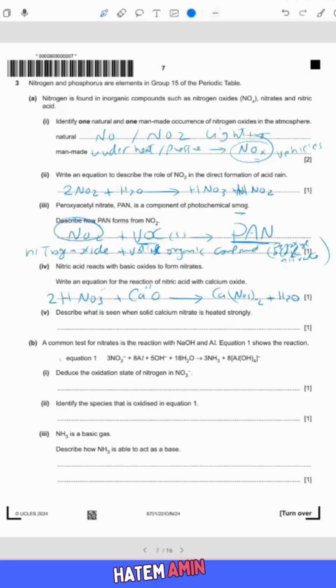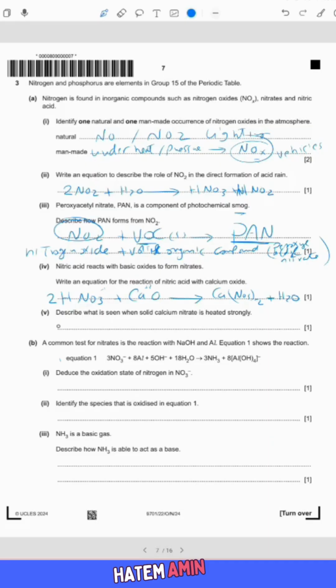Okay, calcium nitrate is a compound or a salt. If we heat it strongly, it can produce calcium oxide, nitrogen oxide, and oxygen. Here the nitrogen oxide, as we know, is a brown gas or brown fumes. So the main detection here, or the main point here, is that nitrogen oxide is a brown fume.